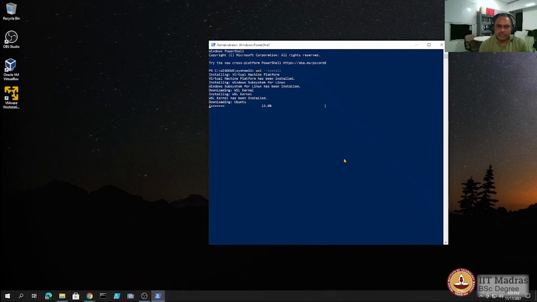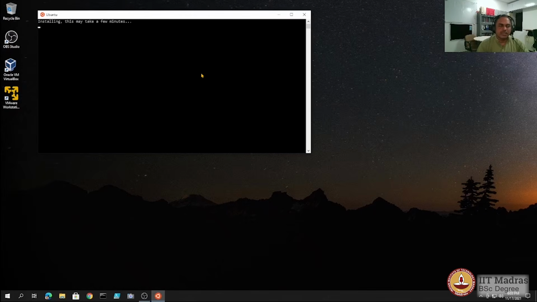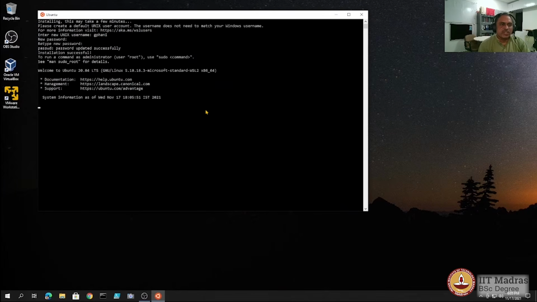So as you can notice, it is the Ubuntu OS that is being installed as the Windows subsystem for Linux. So we have rebooted the machine, and as you can see, the Ubuntu subsystem installation is proceeding. So after a few minutes, the Windows subsystem for Linux installation will require you to enter the user with which you can operate that particular subsystem. So I enter that now, the same thing as I did for the other virtual machines. These credentials should be kept safe because that will be the root user who can install the utilities on this subsystem.